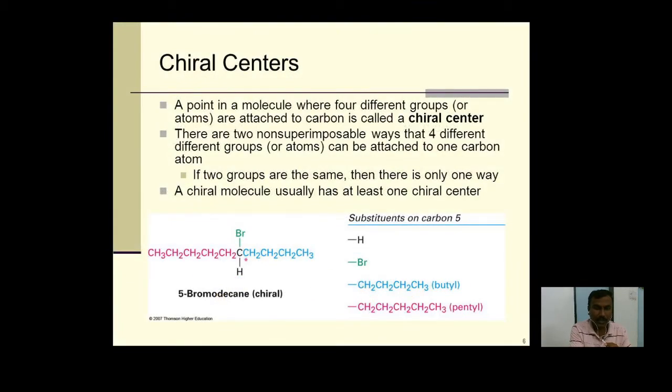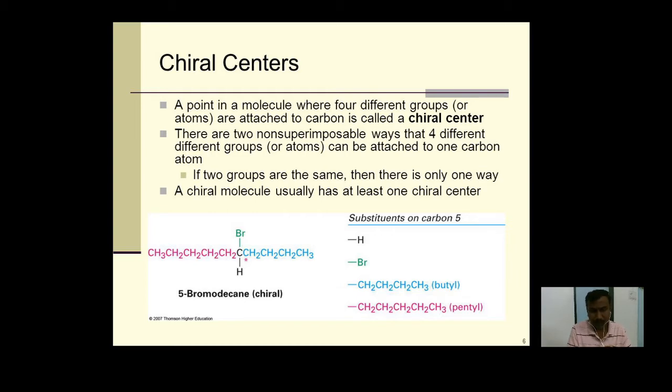Or you can say that a point in a molecule where four different groups, as I already discussed, are attached is the chiral center. There are two non-superimposable ways in which four different groups or atoms can be attached to a single carbon atom, and that carbon is called the chiral carbon.